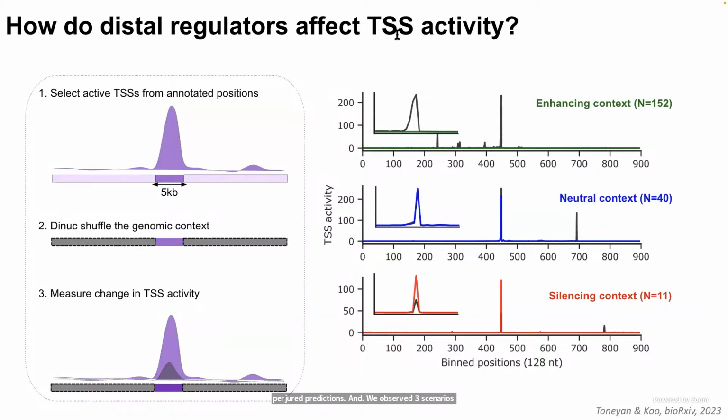On the right, on top, the signal decreases after shuffling the sequence context, and that's shown in green. Therefore, the shuffling destroyed some enhancing sequences in the context, and that led to the decrease in the activity. So we refer to these sequences as enhancing contexts. In the middle panel, the TSS activity virtually does not change after the shuffling, and therefore these sequences are robust to sequence perturbations, and so we call this neutral context. And at the bottom, the predicted TSS signal increases after the context shuffling, which is indicated in the red color, suggesting that there were silencers in the context that got destroyed after the shuffling. So we refer to these sequences as silencing context.